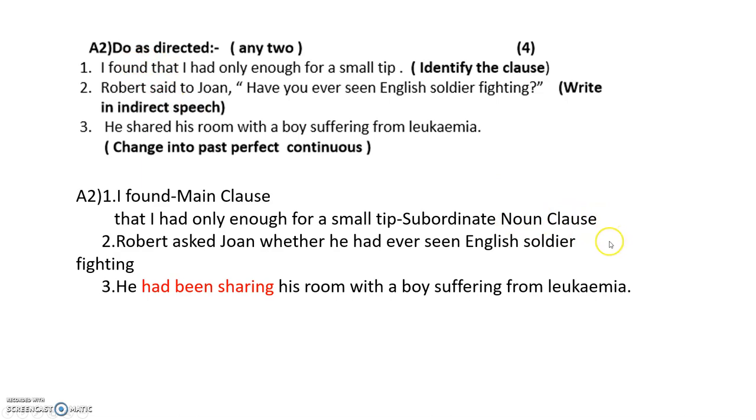Okay, children, remember that. Then, Robert said to Joanne, "Have you ever seen English soldier fighting?" Now you have to write it in indirect speech. When you write in indirect speech, you have to remove all these inverted commas, right? So you say, Robert asked Joanne whether he had ever seen English soldier fighting, right? So that will be in indirect speech.